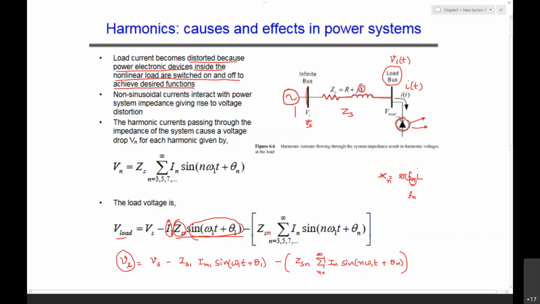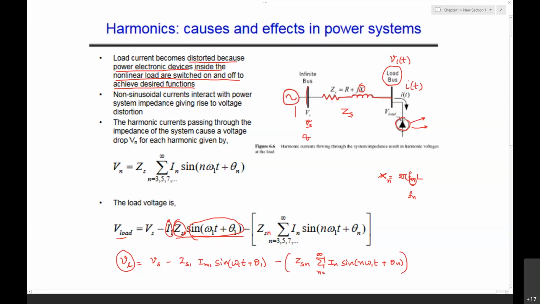Now, with this observation, what we are able to understand was, because of the harmonic currents passing through the feeder impedance or the source impedance of the system, there is a drop across the feeder impedance or the source impedance, causing a voltage drop due to each harmonic component. Then, in this case, this particular voltage may be a sinusoidal voltage.